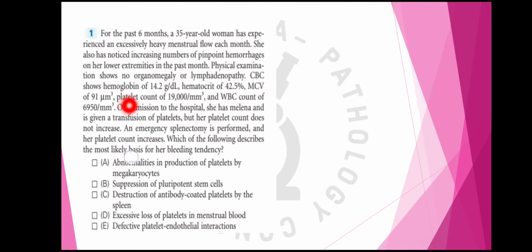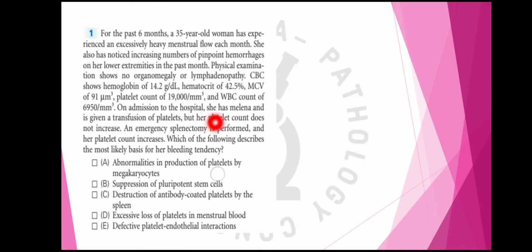CBC shows hemoglobin of 14.2 gram per dl, so this is normal. Hematocrit is normal, 42.5%. MCV is again normal. Platelet count is decreased, 19,000 per cubic millimeter. Normal count is 1.5 to 4 lakh per cubic millimeter, so this is very less. WBC count is normal, 6950. Normal count is 4,000 to 11,000 per cubic millimeter.